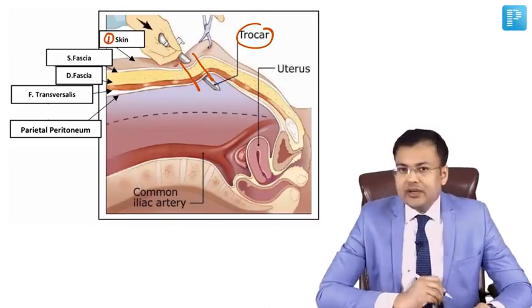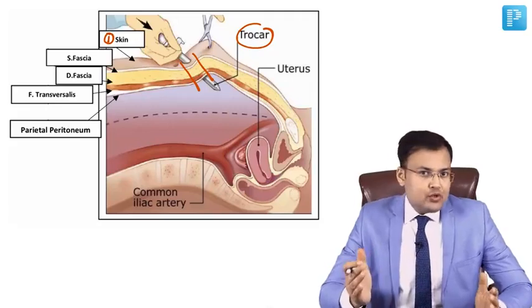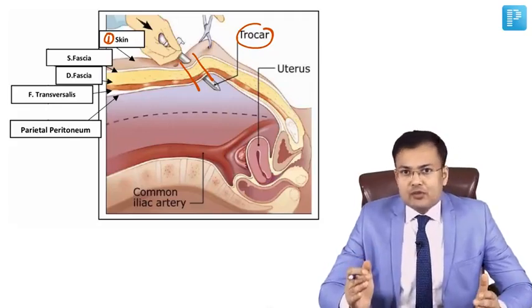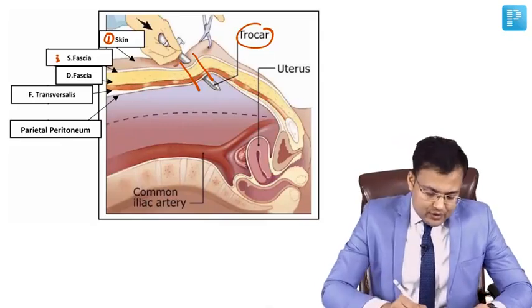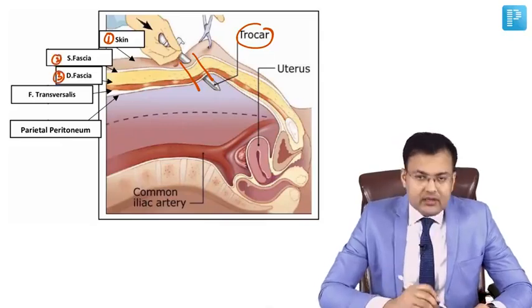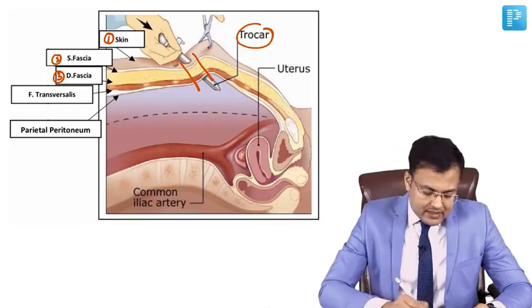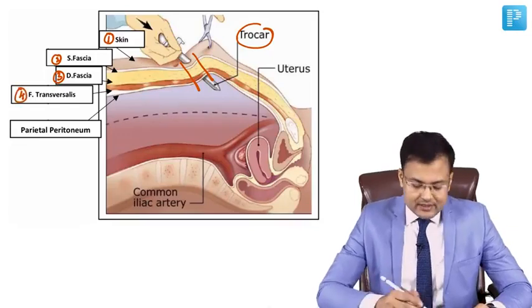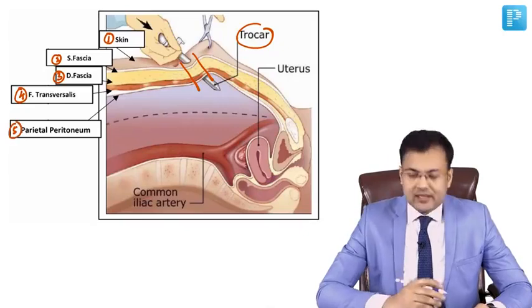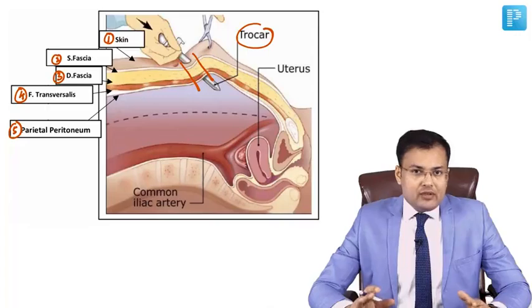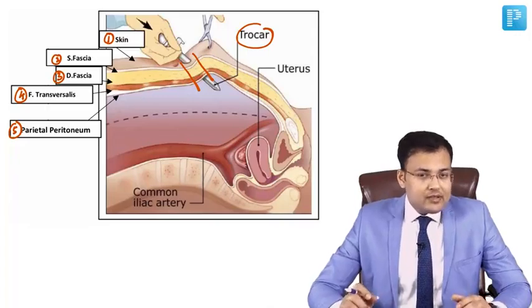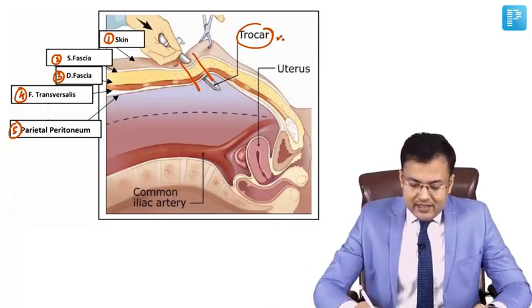So what are the layers penetrated? First we penetrate the skin. After skin there is superficial fascia, and after superficial fascia there is deep fascia. So second is superficial fascia, third deep fascia. After that there is fascia transversalis, then parietal peritoneum, and then we enter the peritoneal cavity. So these are the layers penetrated by the trocar.